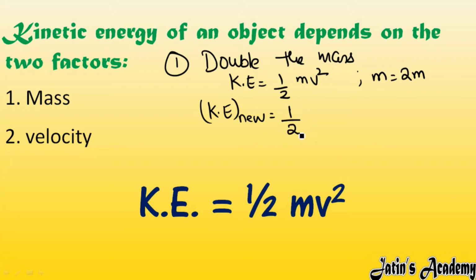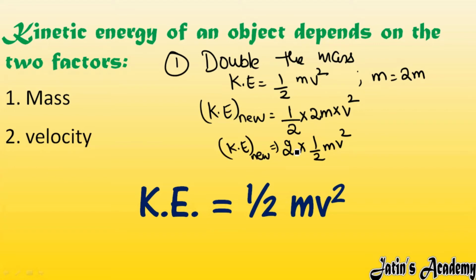It will give you half multiply 2m multiply v square. Please note that we are not going to cut 2 by 2. Simply watching, you might say we are going to cut 2 by 2, but please know that we take the 2 in the front side: 2 multiply half mv square. So what will you get? New kinetic energy will be 2 multiply old kinetic energy. So the new kinetic energy will be 2 times the old kinetic energy. When you double the mass, you get double the old kinetic energy as the new kinetic energy.